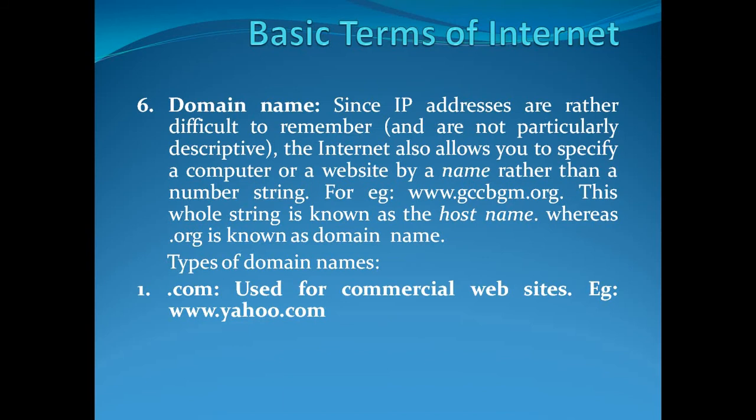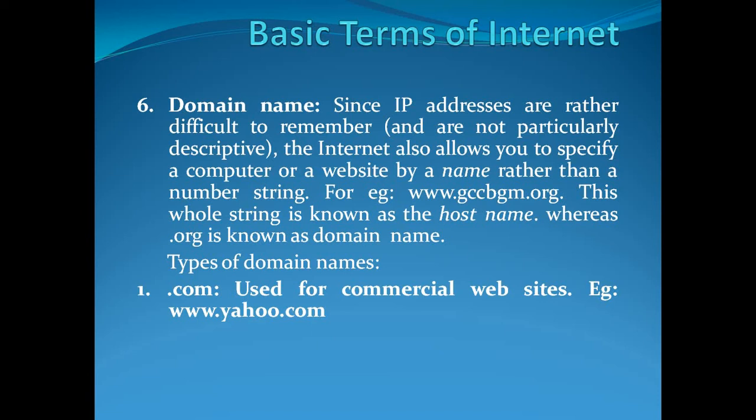Hence for users, human beings, we have domain names. A domain name is a name given to the website. gccbgm.org, google.com, yahoo.com, gmail.com, these are the domains. This name is called a host name, and .org, .com, etc. are called the domain names. So that entire name is a host name: google.com, gccbgm.org, gmail.com. These are the host names. .org, .com, .edu. These are called the domain names.